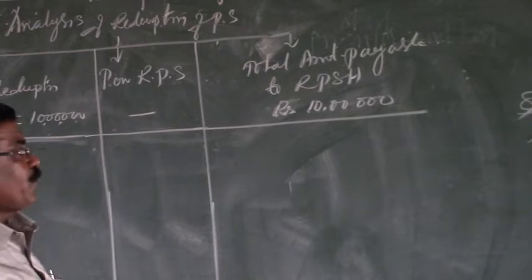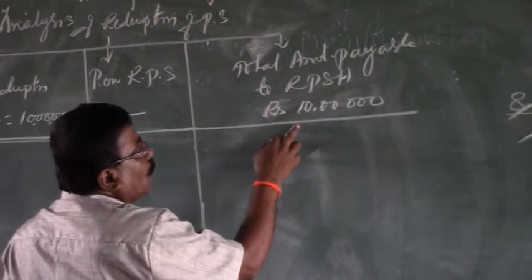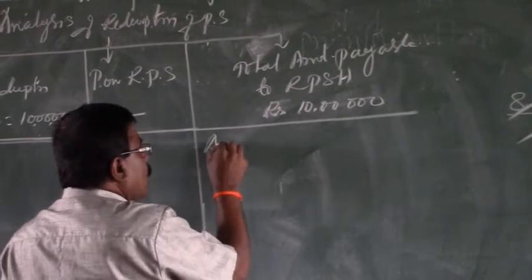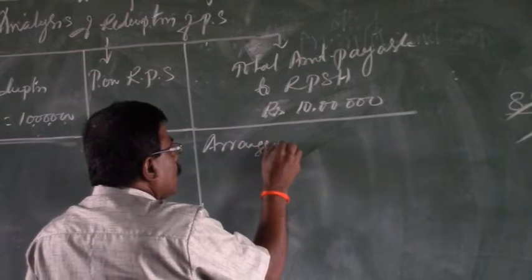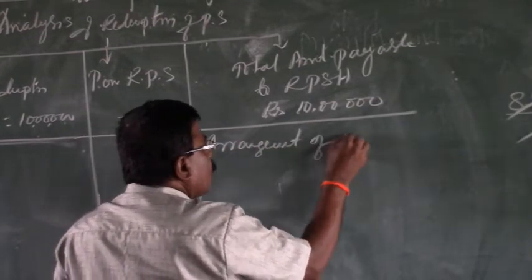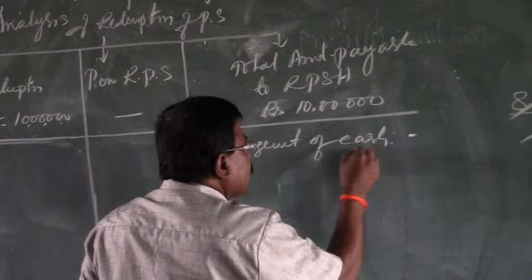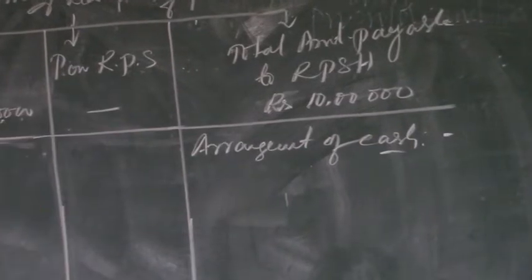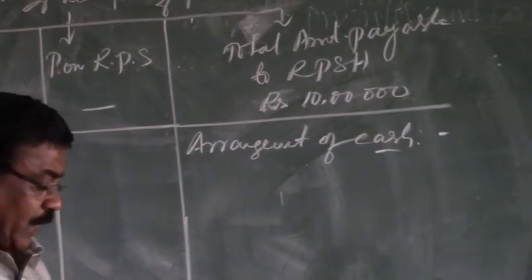So, in the second phase, first of all, we have to cover the total amount payable on the redemption, that is called arrangement of cash, as stated even in the last two problems, volume number 1 and volume number 2.